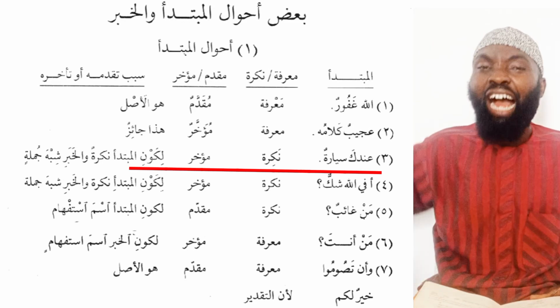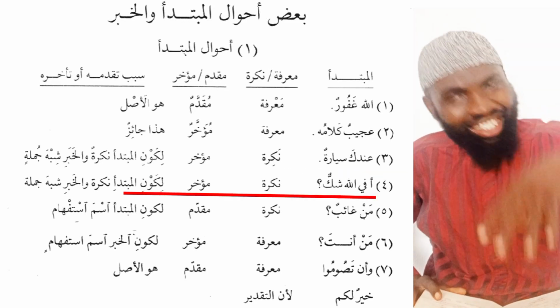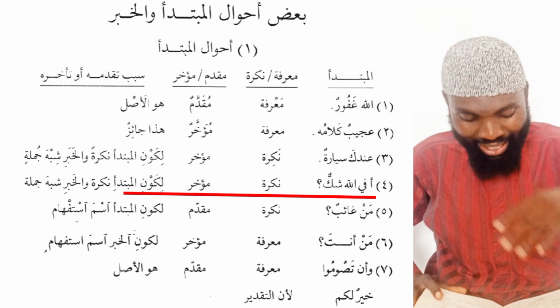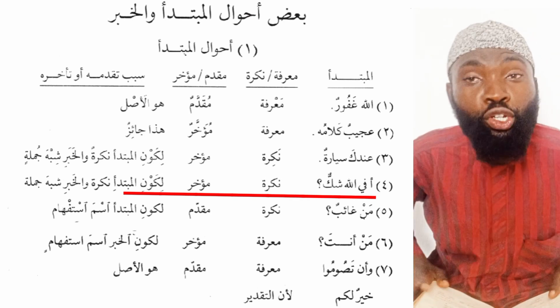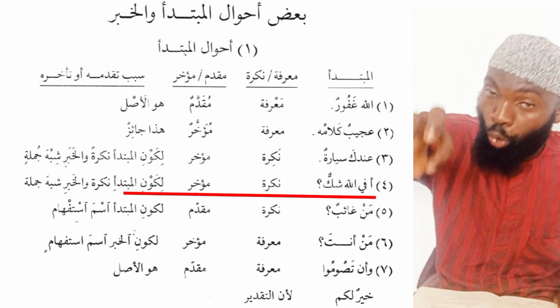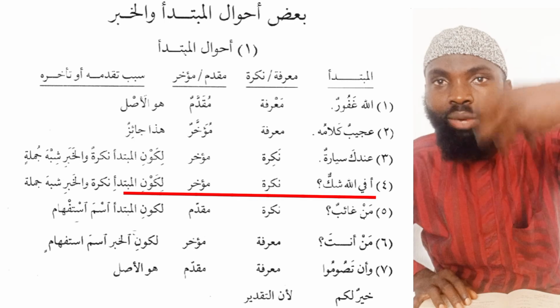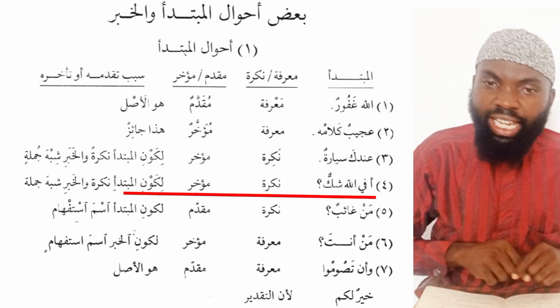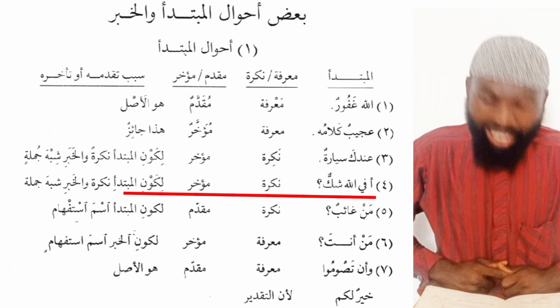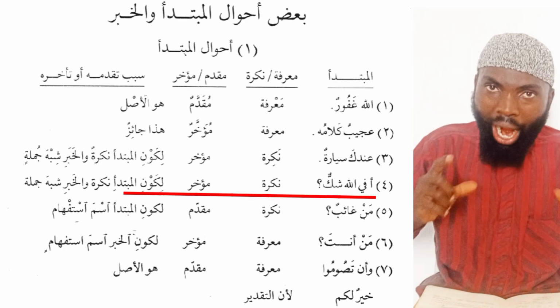Number four, we have afillahi shakkun. Is there doubt in Allah? Do you know that the word shakkun here is the mubtada? Shakun, doubt, is the word here, because it is the shakun that we're discussing about. But shakun here is nakira, that is indefinite, muakharun, and it is coming later. Why?